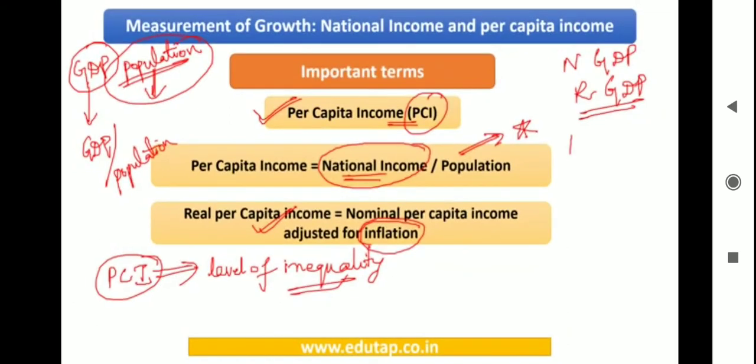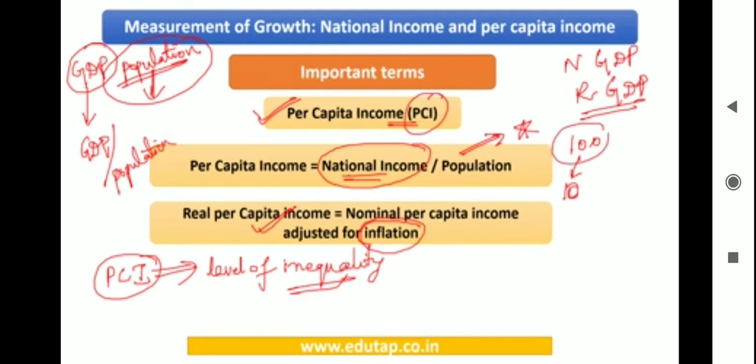Okay, for example, if I say 100 rupees is being distributed among 10 people, but I'm not saying it is an equal distribution. I'm just saying that yes, there are 100 rupees available and I'm distributing among 10 people. So now if I ask you roughly what is going to be the distribution per capita here, it is going to be 100 divided by 10. So your answer is going to be that 10 rupees each person is going to get.